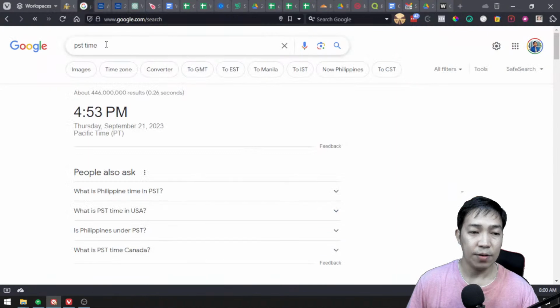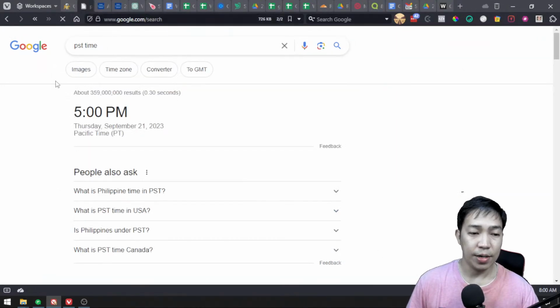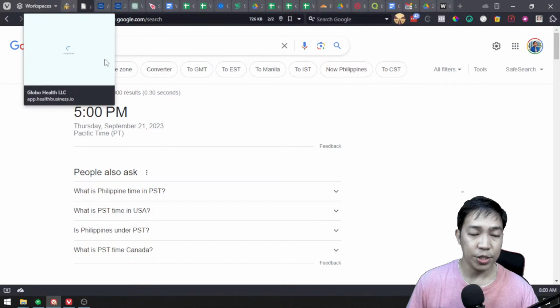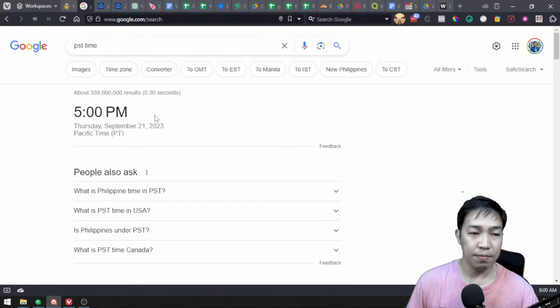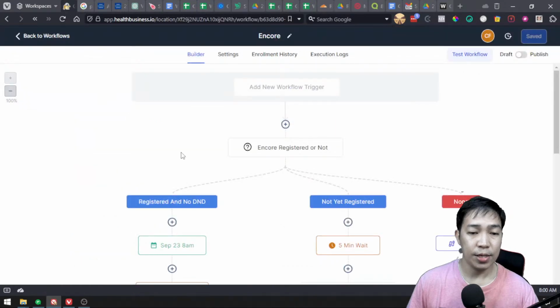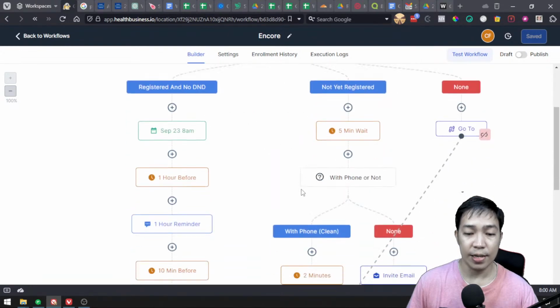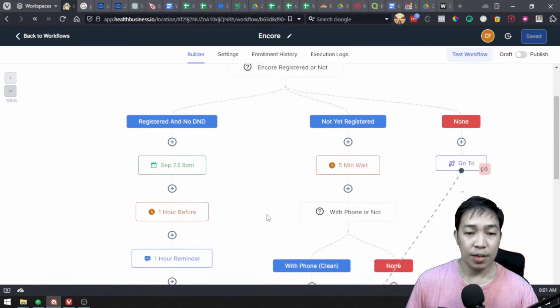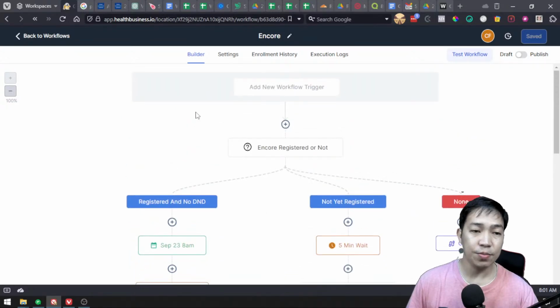And right now, the time for the PST, I need to know the time because I need to finish this automation before at least 6 p.m. tonight of their time. That is their September 21, and today it's already 22 our time and 8 a.m. And I needed to finish this before 5 p.m. or 6 p.m. so that I will be able to send this over and start using this and start sending the SMS reminder for the people that need to be registered to the summit.